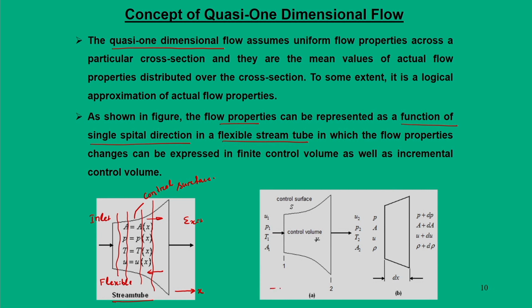If I am measuring x along this direction, you can define very small elemental lengths dx, and over that dx the property change is very marginal, and while doing so we can make sure that the isentropic process assumption still holds good.